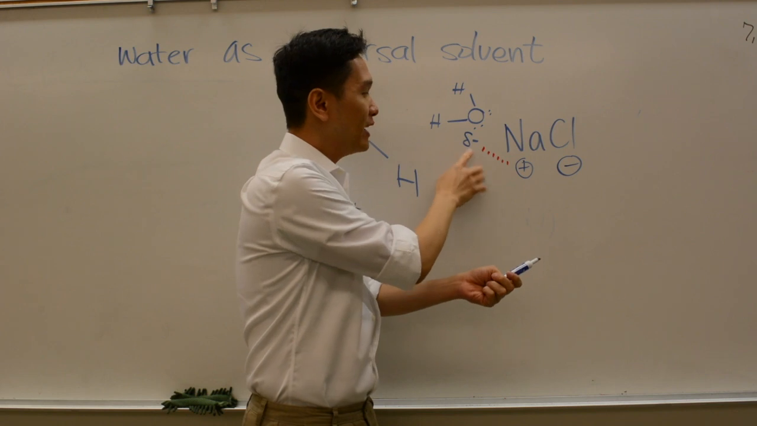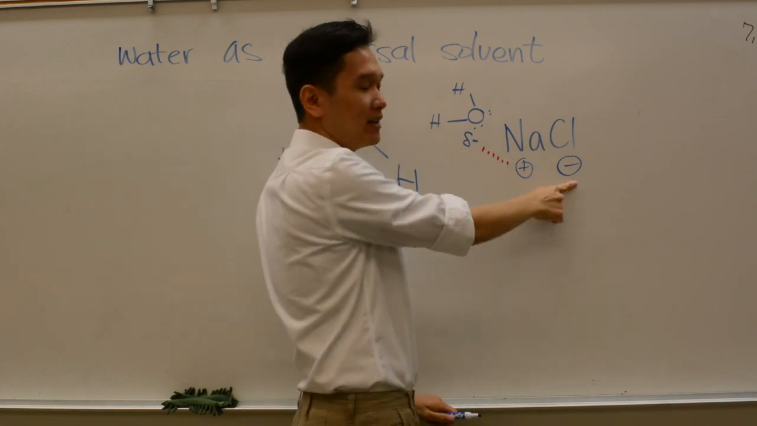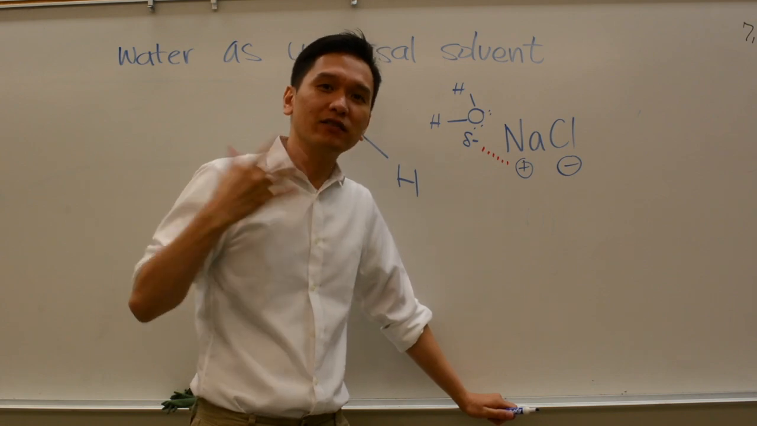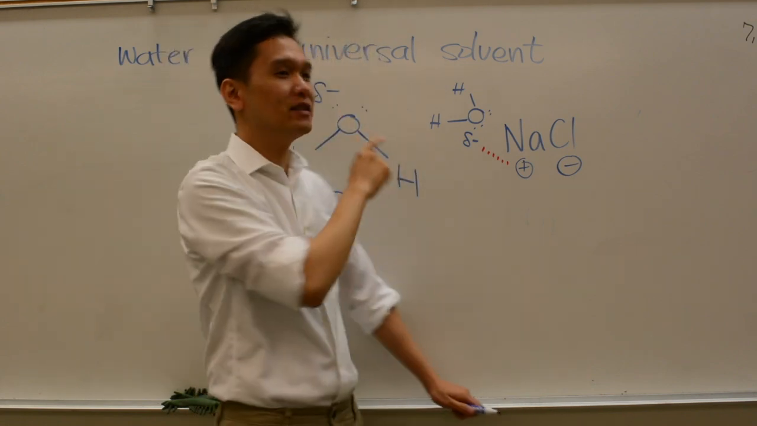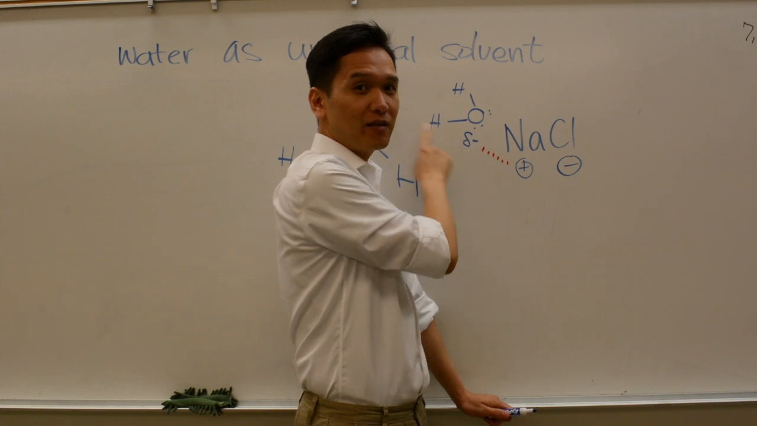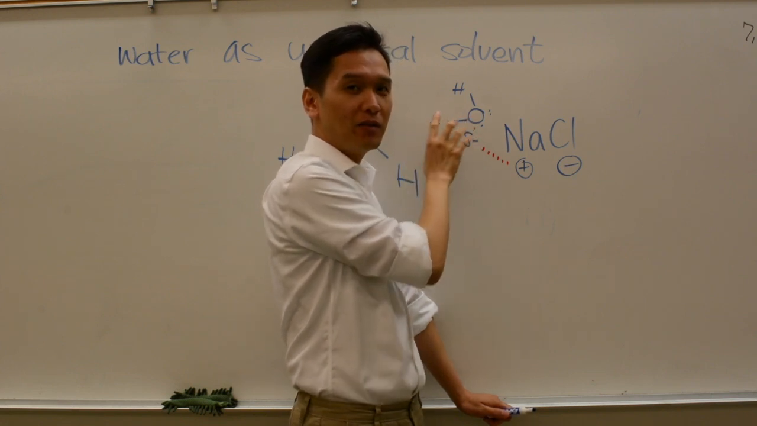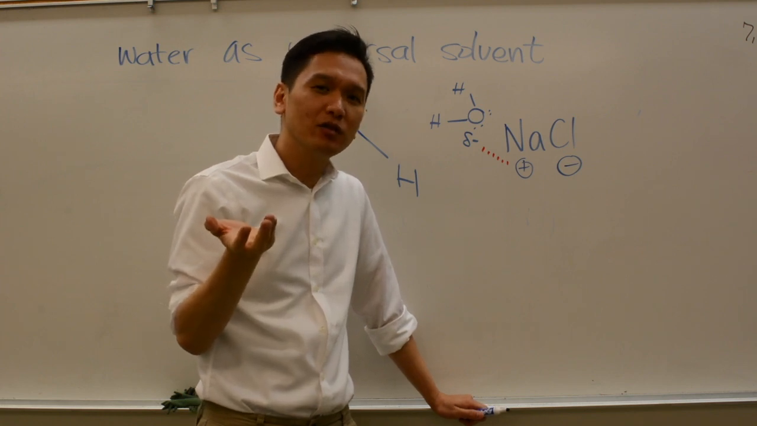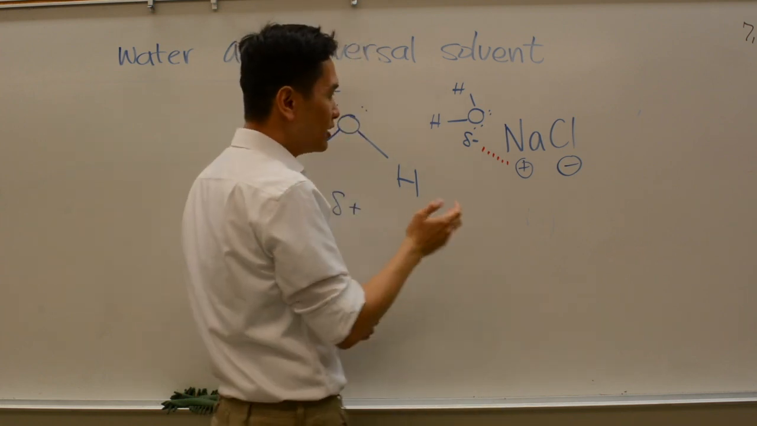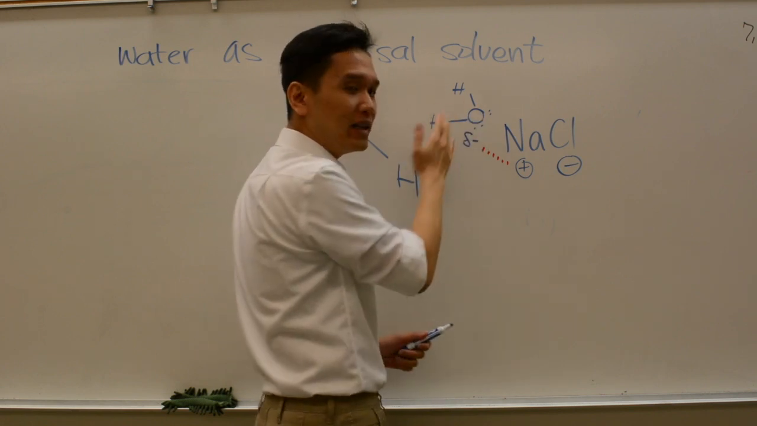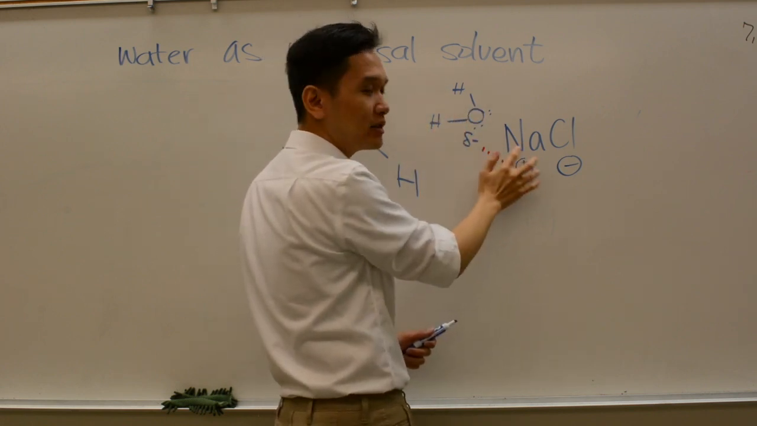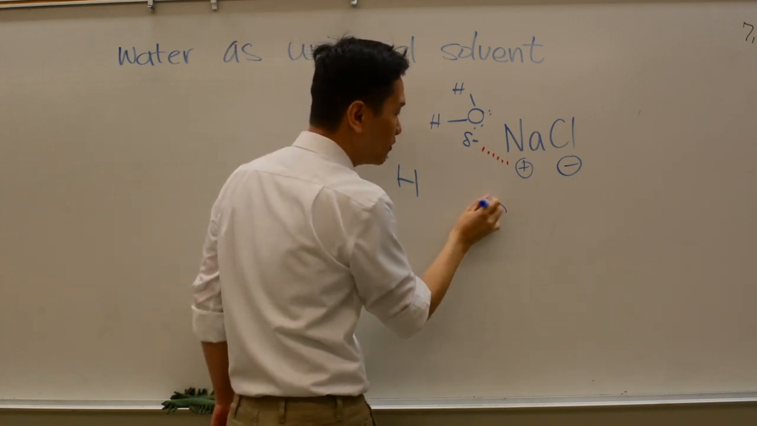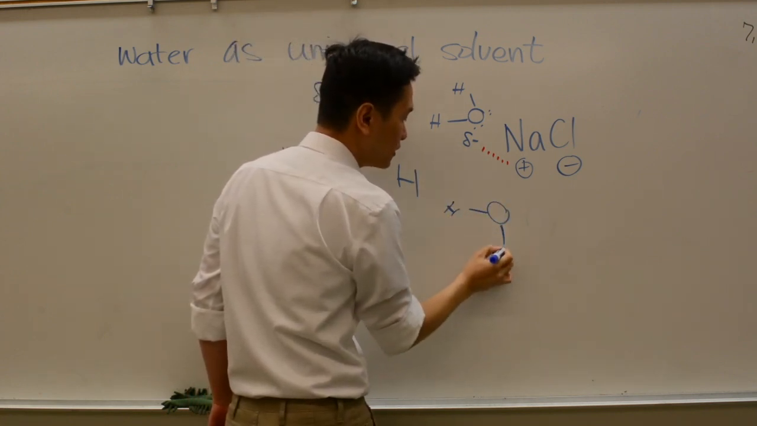But that's not strong enough, right? This is just a partial negative. How can I compete with a full-on negative charge? So the second thing about water that gives it its ability to be a universal solvent, not only because it has a negative charge and a positive charge within its molecule, but is the fact it is very small. So what does being small have to do with anything? Well, it turns out that if you have one water molecule trying to attract sodium, it can't do it on its own, right? So it starts to recruit other water molecules.